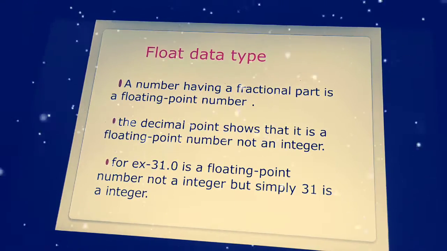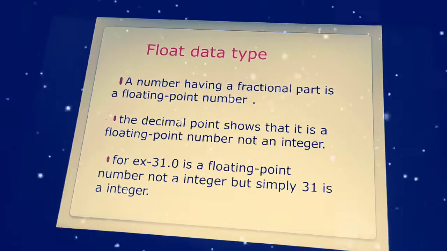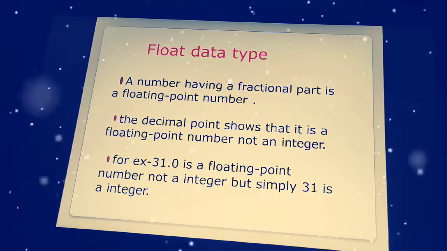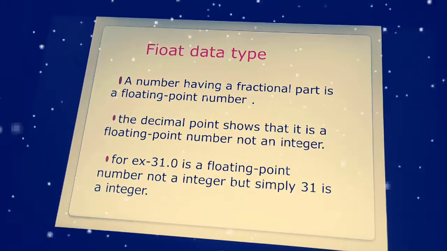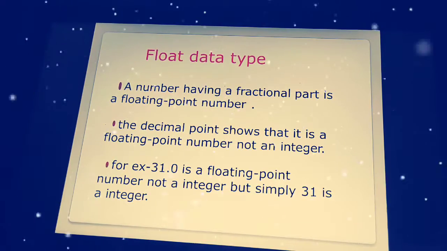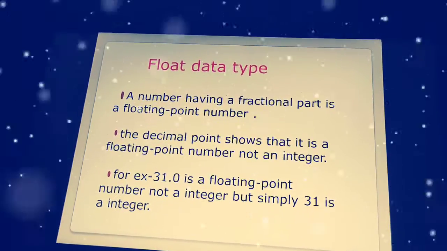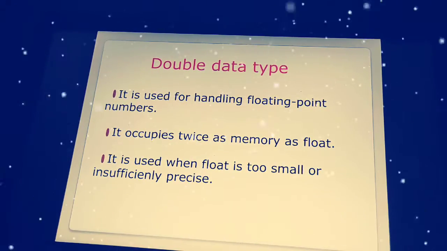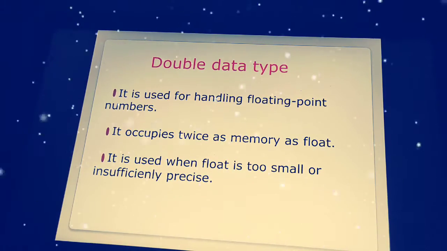So what is the value for 0 after the point? There is no value. Even so, in the programming language, if it is 0.0, it will be considered a float. It is not considered an integer because a floating point is mainly a decimal point. We have to keep it in mind that float is of decimal type only. And coming to the double data type, it is used for handling floating point numbers. It occupies twice as much memory as float.